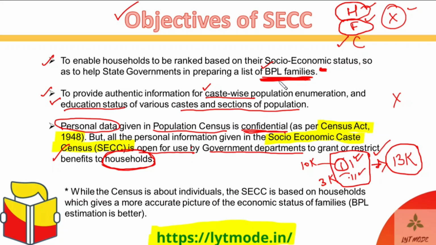Okay, so that is what SECC tries to do, and that is why SECC always enumerates households rather than families, because it is a socio-economic and caste census. All right, guys. So that's the basic concept over here. So let's move ahead then.